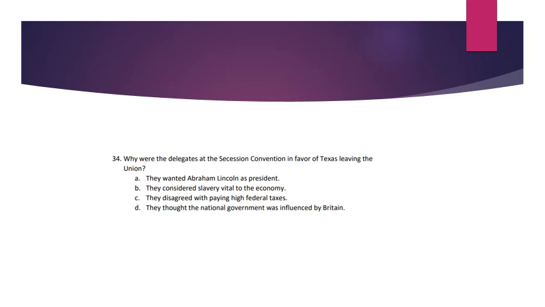Number 34. Why were the delegates at the secession convention in favor of Texas leaving the Union? A. They wanted Abraham Lincoln as president. B. They considered slavery vital to the economy. C. They disagreed with paying high federal taxes. D. They thought the national government was influenced by Britain.